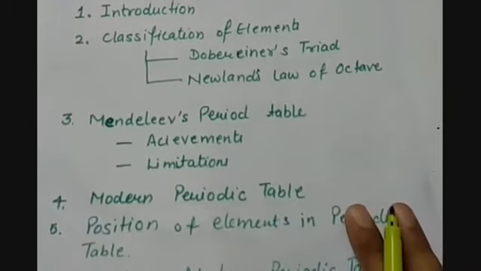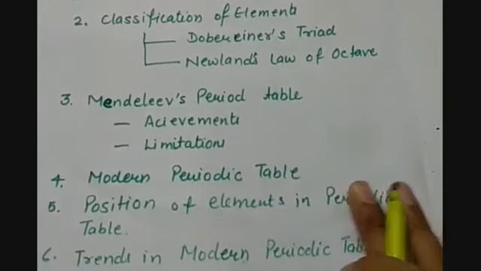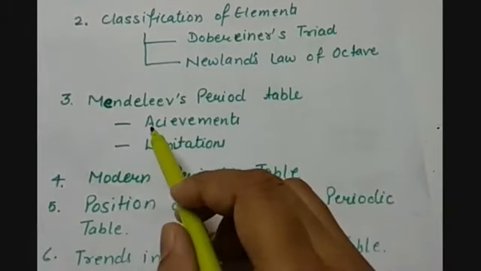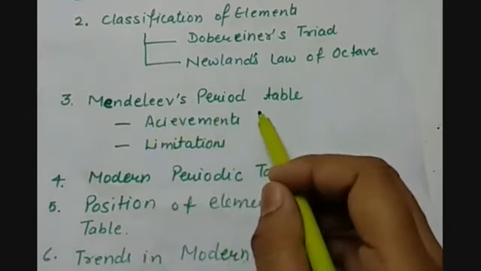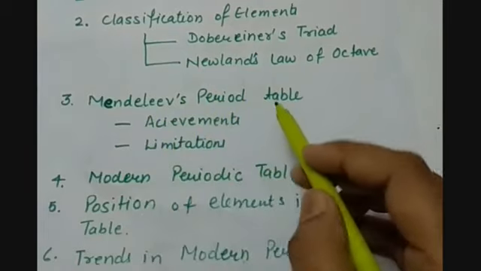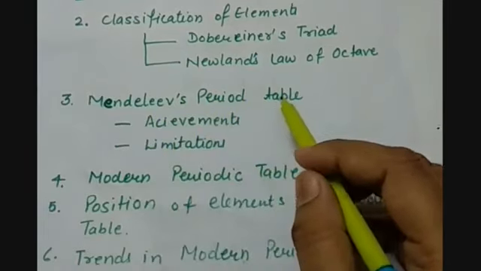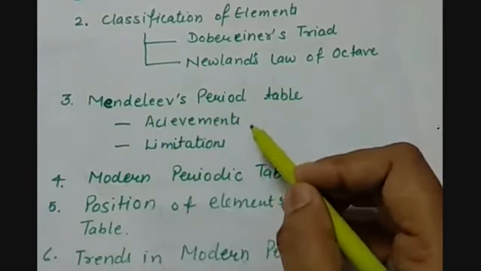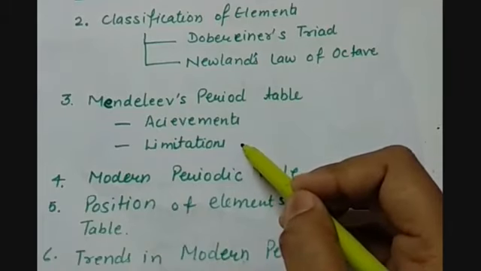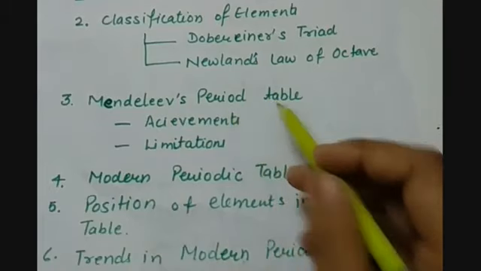The third topic that we will study in this chapter is Mendeleev's periodic table. While doing this topic, we will also see the achievements of Mendeleev and the limitations which were there in Mendeleev's periodic table.